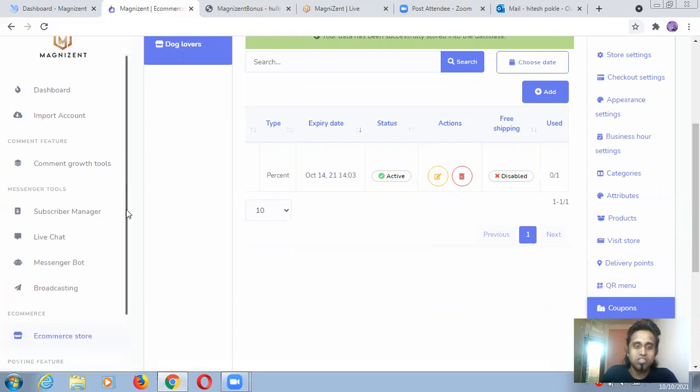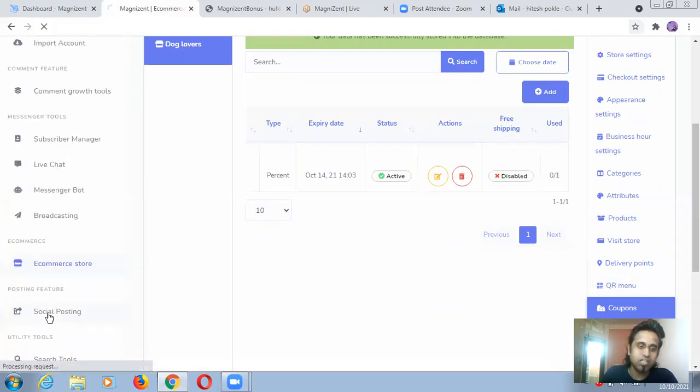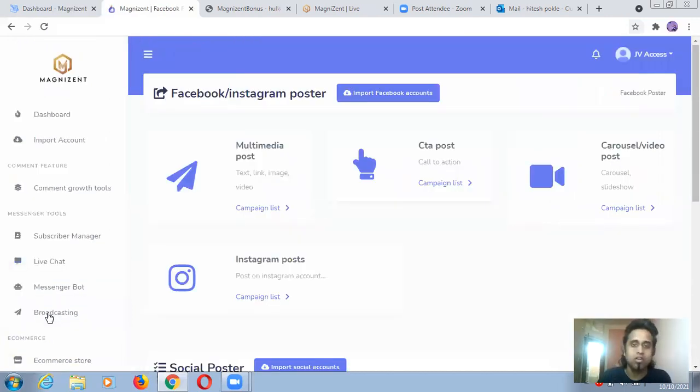All these things you are going to get inside this. Social posting, guys, you can post on different social media so that you can get some traffic. You don't need to go for paid advertising. Import Facebook accounts, I'm not doing that because this is still in running phase. Multimedia post, CTA post, call to action, guys. CTA means call to action.